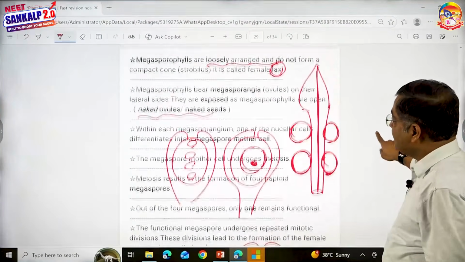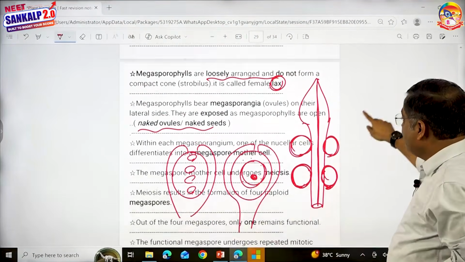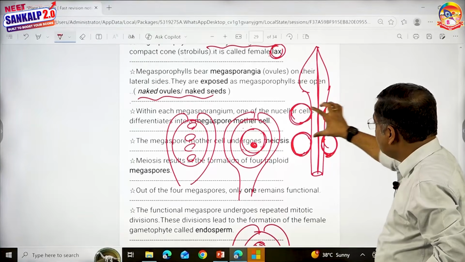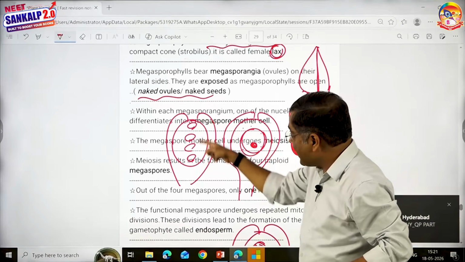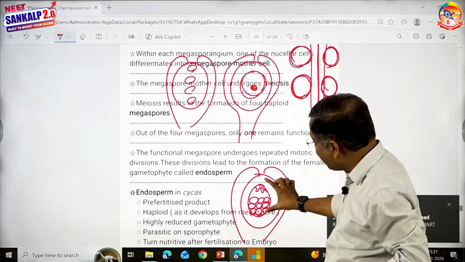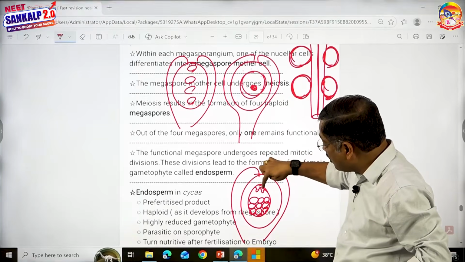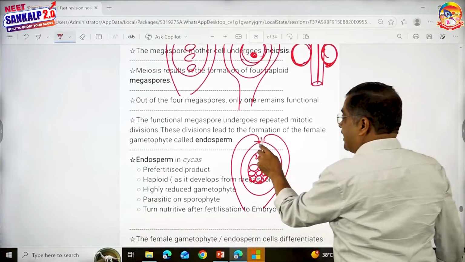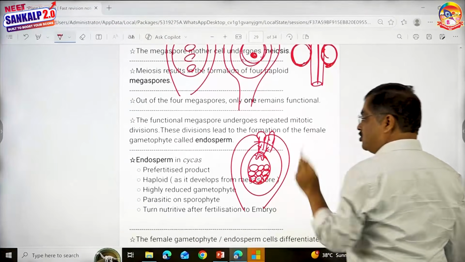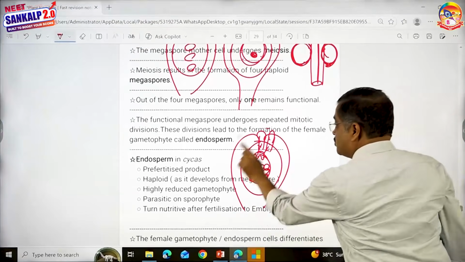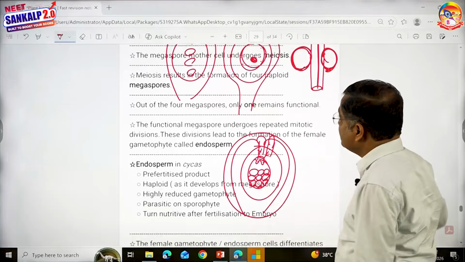So let me show you the entire female reproductive system. The female plant with a lax, megasporophyll, megasporangium with an integument, ovule, megaspore mother cell, megaspore. This is the functional megaspore which develops into female gametophyte, female gametangium called archegonia. And all of you know, children, the pollen tube reaches here. These are the sperms. Sperms fuse with egg to form a diploid zygote, an embryo. So it is no more an ovule now. It is now called a seed. Seeds get liberated.